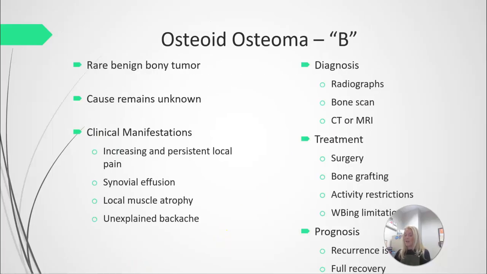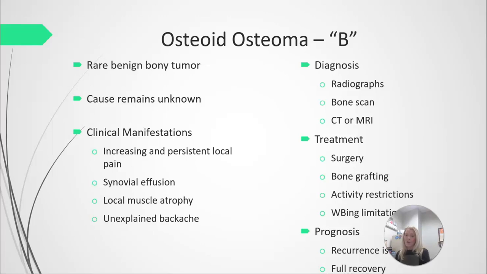Osteoid osteoma, again, also another type of benign tumor. It is very rare, and they're usually found in the cortex of long bones. So it can be found in almost any bone except for the skull. The cause remains unknown, but most are seen in men under the age of 25. The clinical manifestations or signs and symptoms include a local pain that's usually described as a dull ache, possible synovial effusion, so swelling in a joint, local muscle atrophy, usually again due to pain and disuse, and possibly an unexplained backache if it's located in the spine.